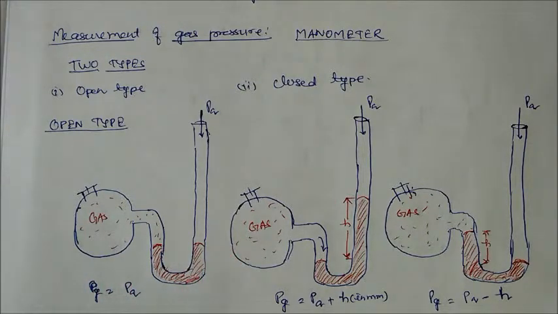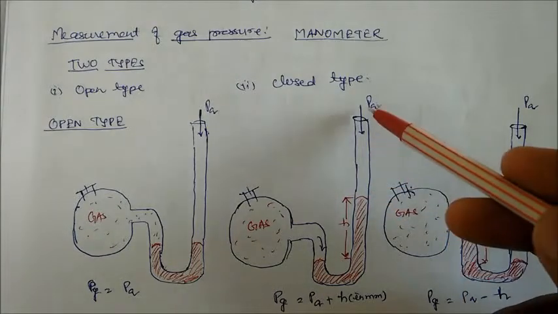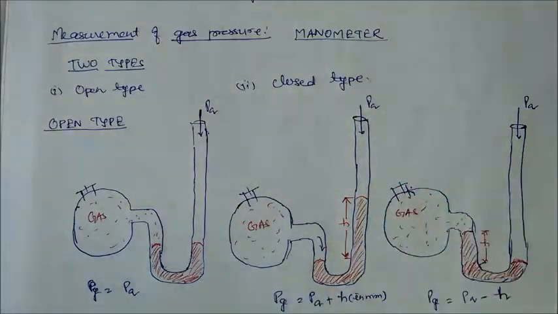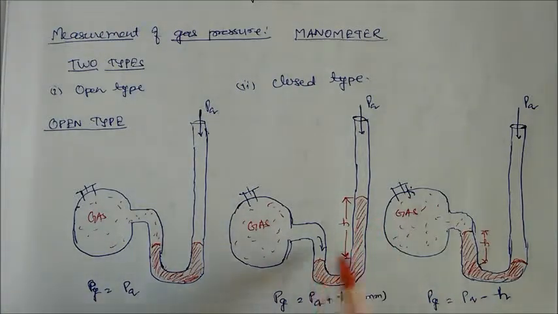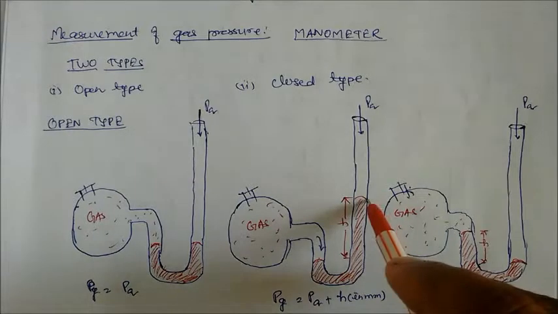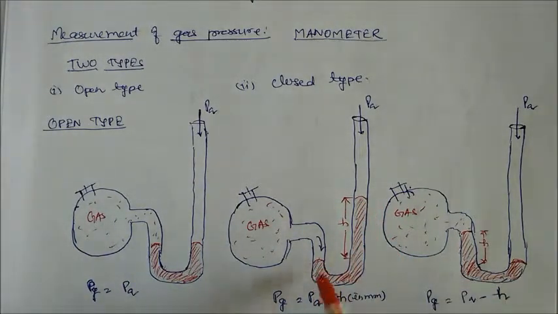Now suppose it changes. Now the gas is exerting pressure on this mercury column and the height goes up. So how to measure it? Here the height is going up and the mercury is putting pressure, and here air is also putting pressure. So in this case, pressure of the gas will be equal to atmospheric pressure plus the height of the mercury column. So this height plus air will be equal to the gas pressure. Here air pressure is suppose 76 centimeter, plus whatever the difference of height is there. Suppose they give you heights from here to here and here to here, you subtract them and you will get the height. So height is the difference between the two heights. Or if they give you the difference of height directly, you add it.